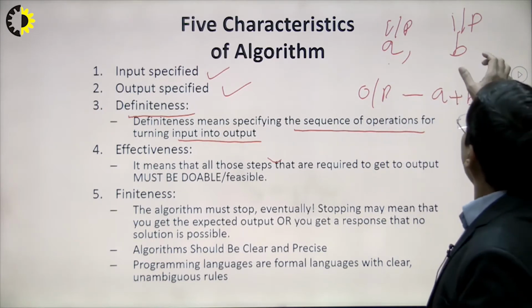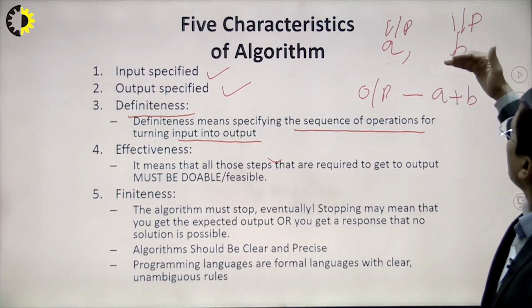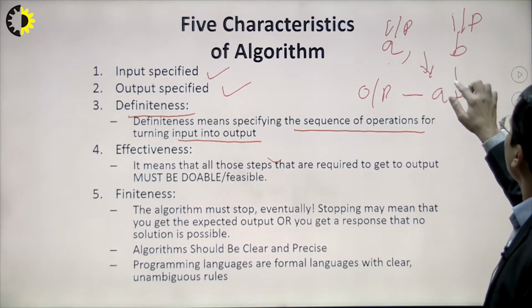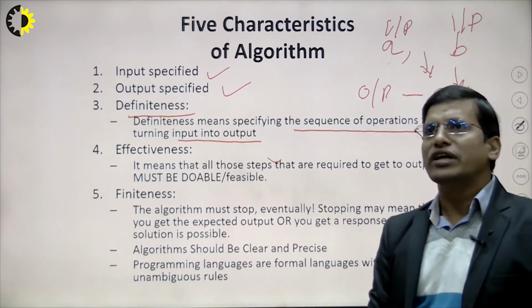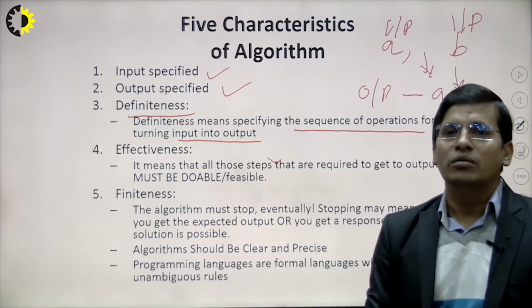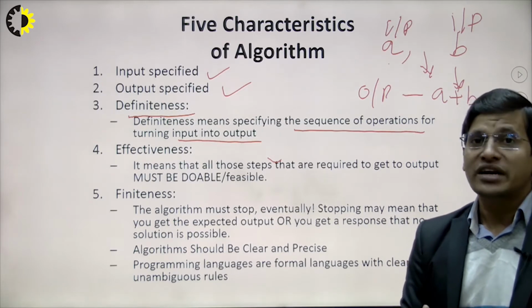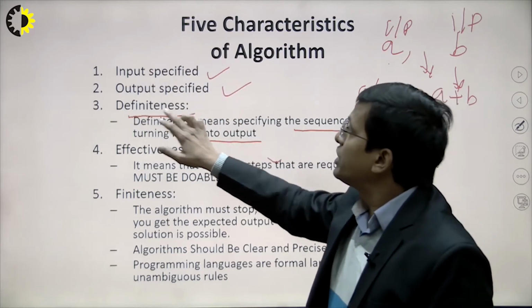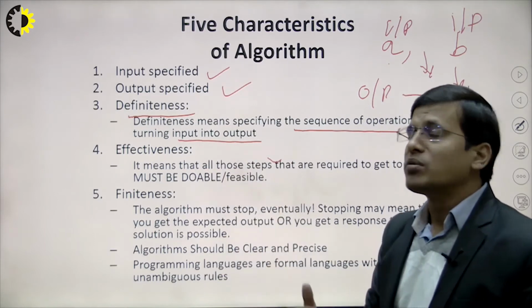That means we are trying to take some steps to calculate a plus b. Basically we need some operations, and here addition is the operation. This is a simple example, but you can think of conversion from binary to decimal or decimal to binary. That algorithm contains a sum of steps. Here there is only one single step, but that doesn't matter. These are the inputs and output, and definiteness means the sequence of operations should be specified.